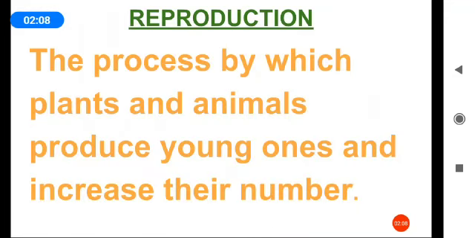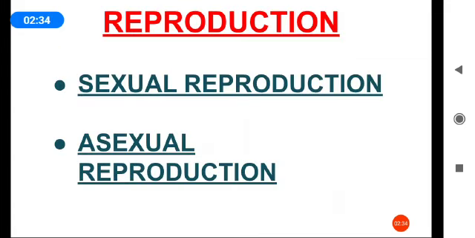First, reproduction. What is reproduction? The process by which plants and animals produce their young ones and increase their number is called reproduction. Reproduction is of two types, sexual reproduction and asexual reproduction.